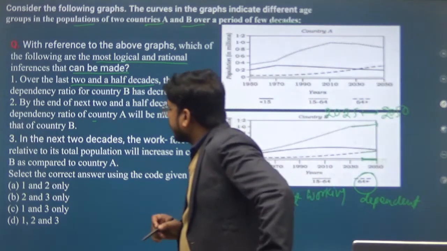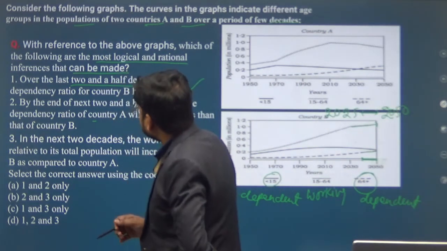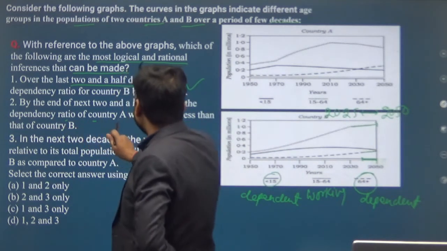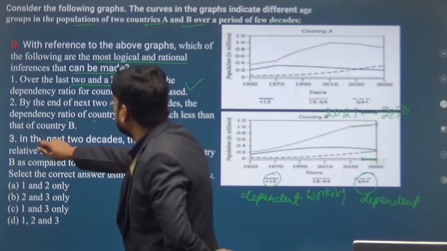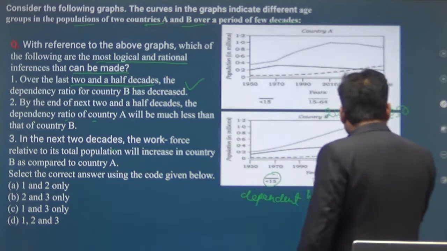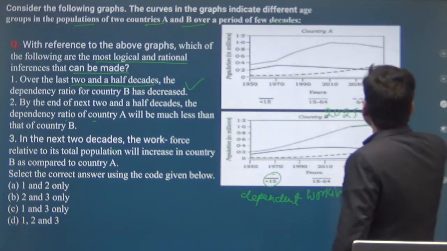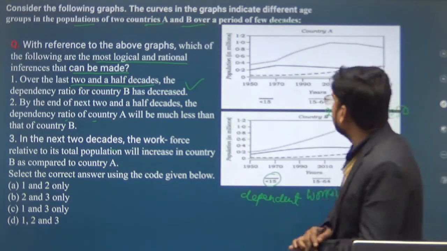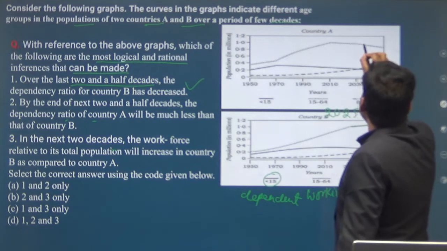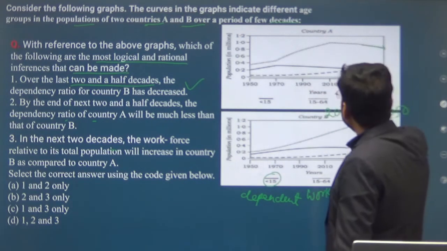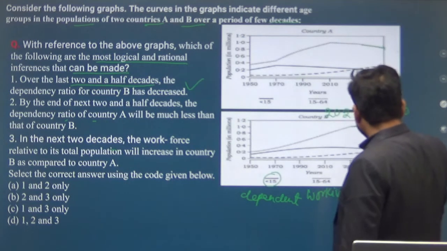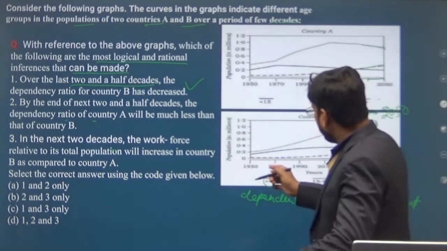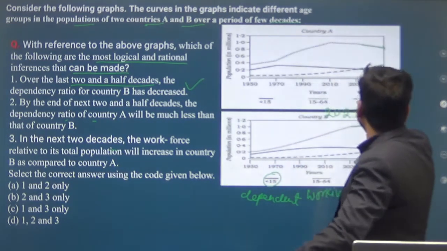Okay, so first is correct. Now, the second statement: by the end of the next 2.5 decades, the dependency ratio of country A will be much less than that of country B. Here the working population is decreasing, and the 60 plus population, meaning the dependent population, is increasing. Although people less than 15 years also is decreasing.